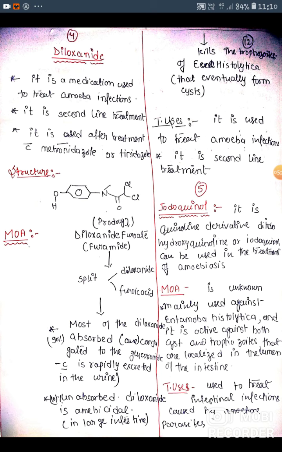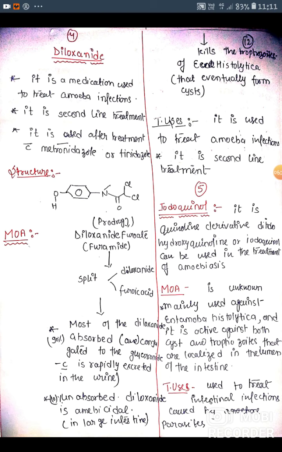Diloxanide is used in the form of a product, that is diloxanide furoate. After administration of that drug, the diloxanide furoate is split into two parts. First one is diloxanide and second one is furoic acid. Approximately 90% of the diloxanide is absorbed and conjugated to glucuronide, which is rapidly excreted in the urine.